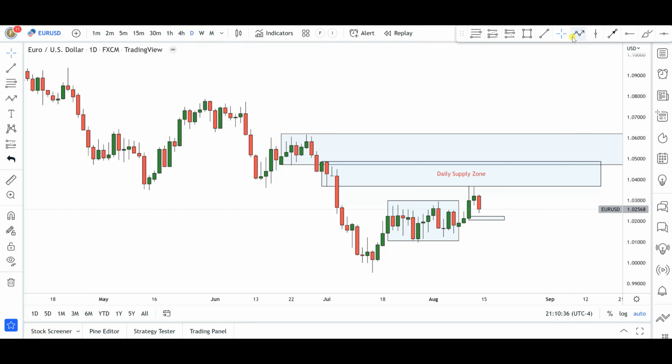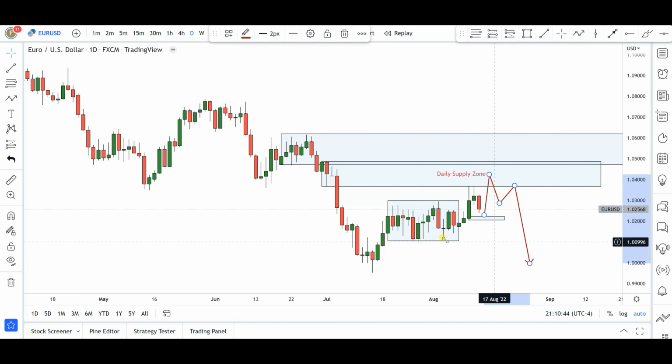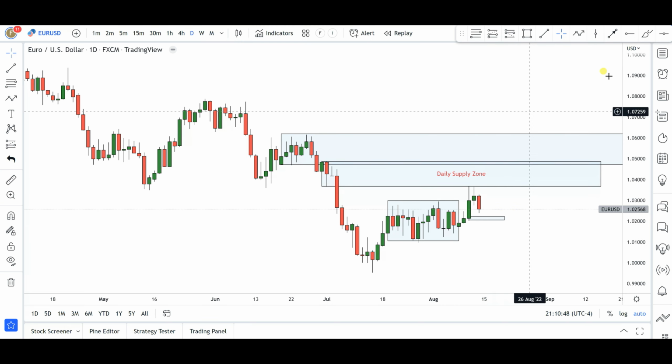All right, let's say a quick attack to the upside into this daily supply zone, from where maybe the bears will flex them also for further continuations to the downside. Okay, this is going to be my own preferred course of action. All right, so that's it for Euro US dollar.